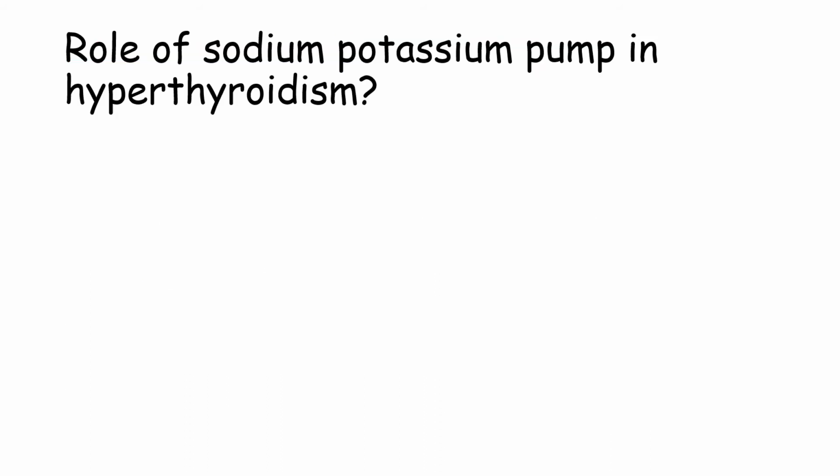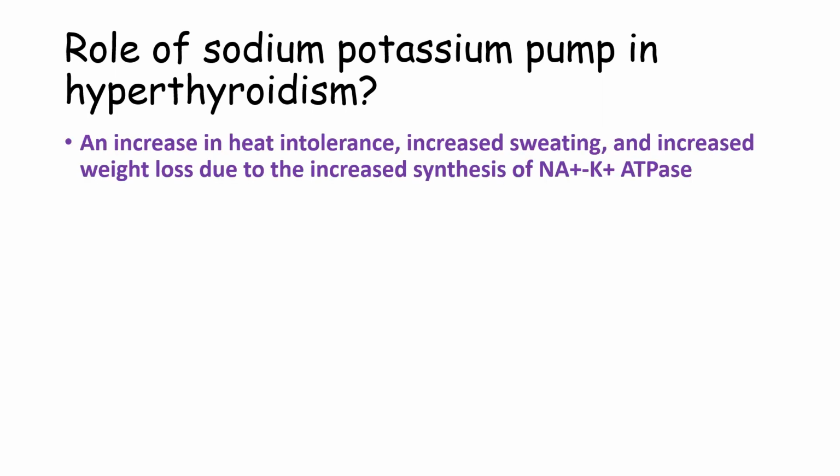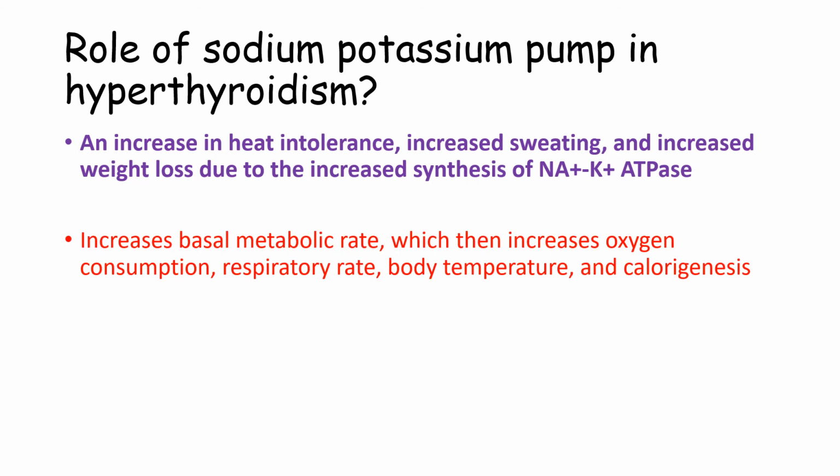So if I ask you what is the role of the sodium potassium pump in hyperthyroid patients, the patients have increased heat intolerance, increased sweating, and weight loss. So what do you think is the role of this sodium potassium ATPase in causing these symptoms? It is basically the thyroid hormone that causes an increased number of sodium potassium ATPase pumps, and this pump increases the basal metabolic rate and oxygen consumption, therefore causing increased respiratory rate, body temperature, and calorigenesis, leading to the various symptoms seen in the patient of hyperthyroidism.